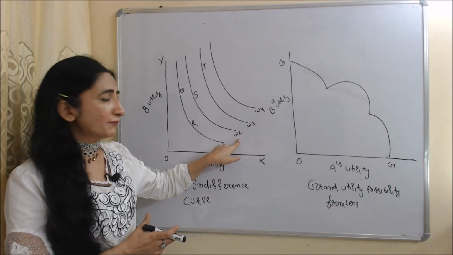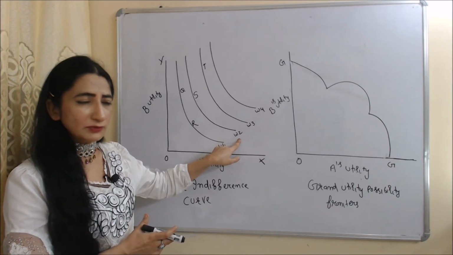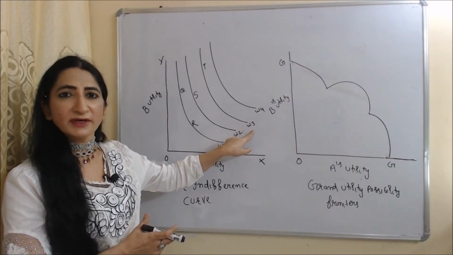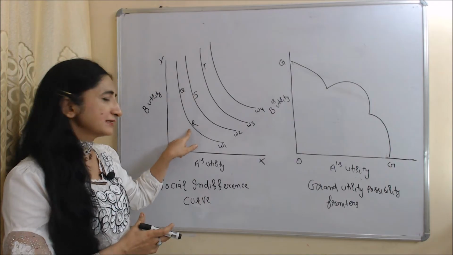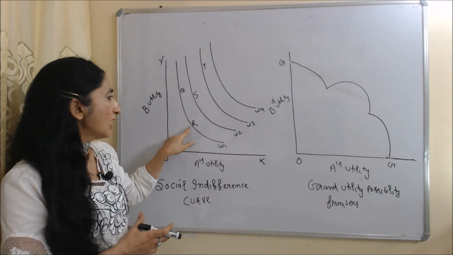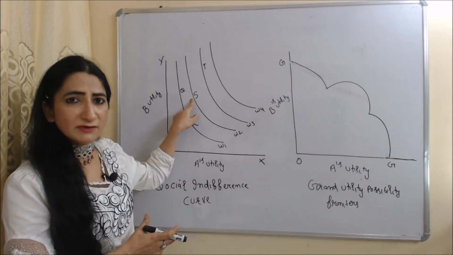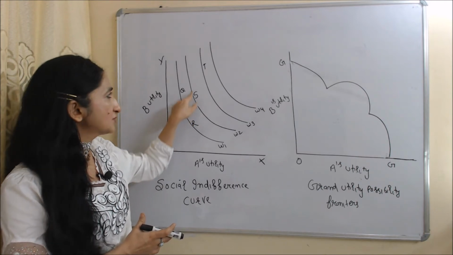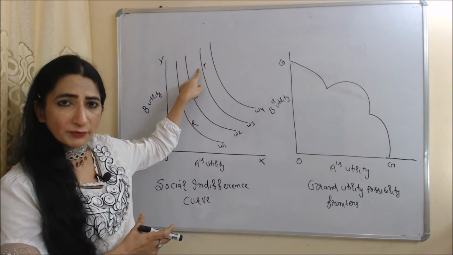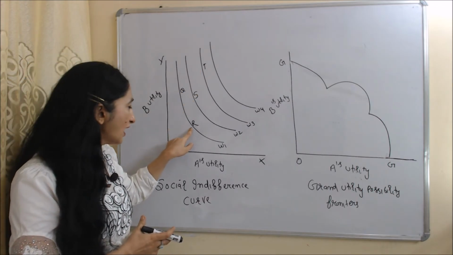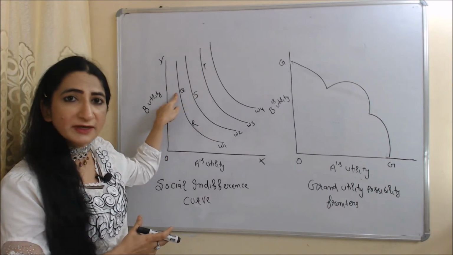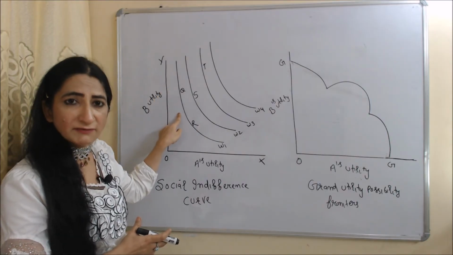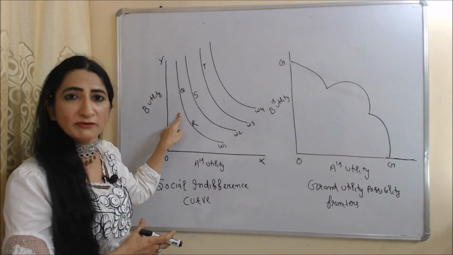Similarly, if we move from lower indifference curve W2 to higher indifference curve W3, our social welfare will improve. Or we can say that if we move from point R to point S, our social welfare will improve. Similarly, if we move from S to T, our social welfare will improve. But if we move from R to Q, our social welfare remains the same, because all points on the same indifference curve give the same level of social welfare.